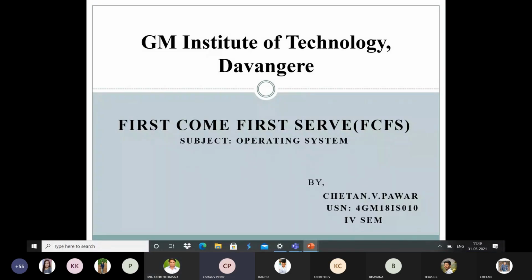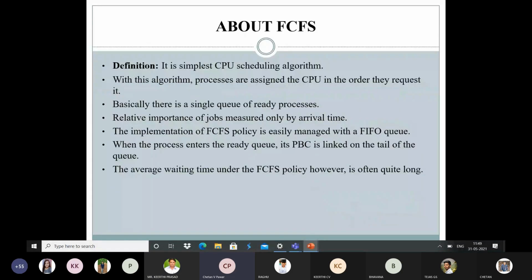My topic is FCFS, first come first serve. Next slide. Let's see what we mean by FCFS. It is the simplest CPU scheduling algorithm. With this algorithm, processes are assigned the CPU in the order they request it. Basically, there is a single queue of ready processes.